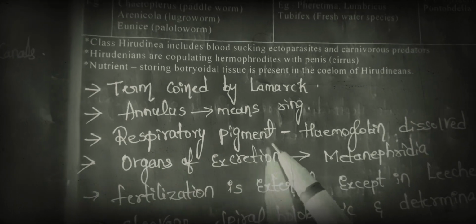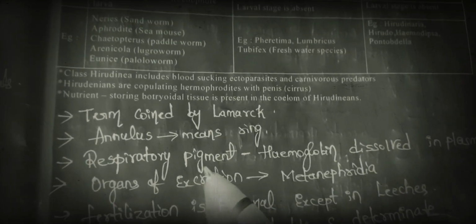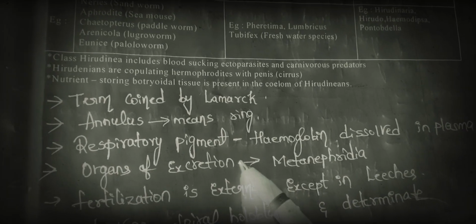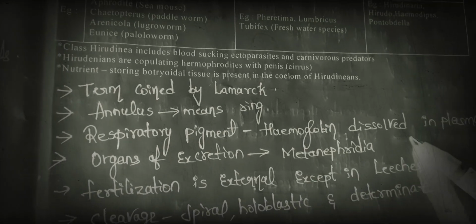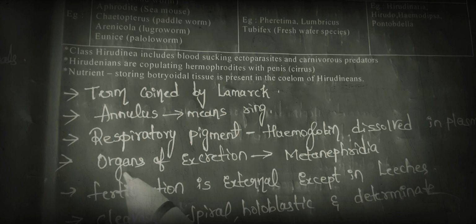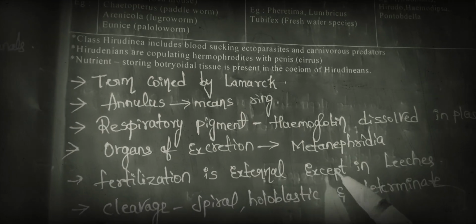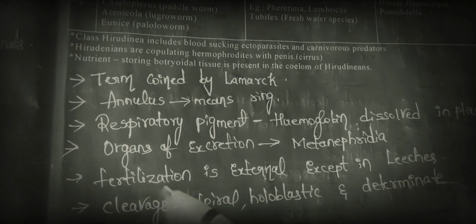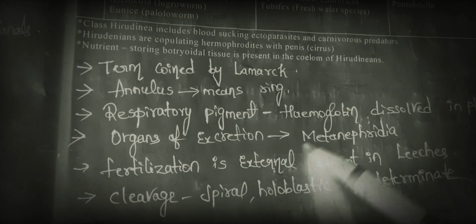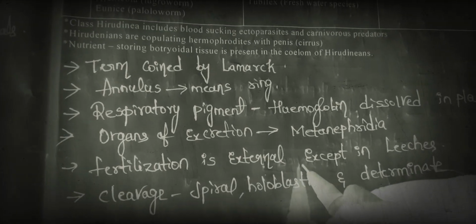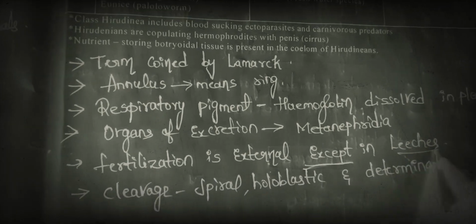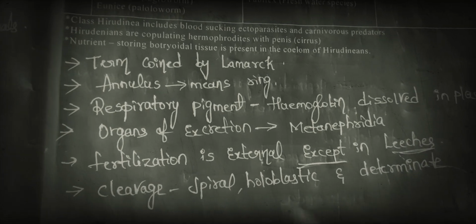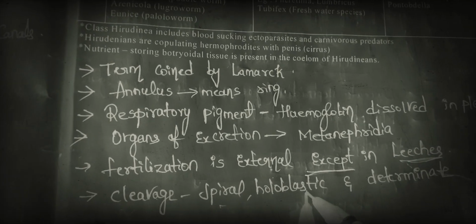In the annelids, respiratory pigment is present. That is, hemoglobin is dissolved in plasma. In this phylum Annelida, organs of excretion are metanephridia. Next, fertilization is external. External means outside the body, except in leeches. This is important, friends. Next, cleavage is spiral, holoblastic and determinate.